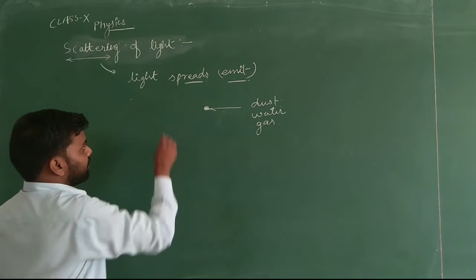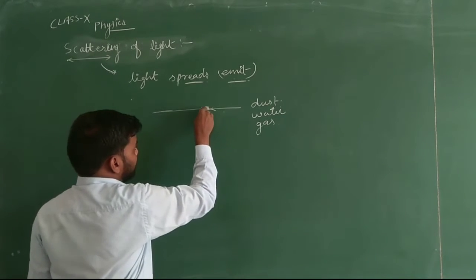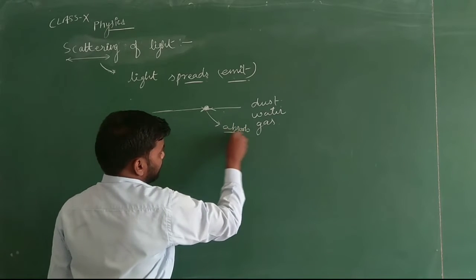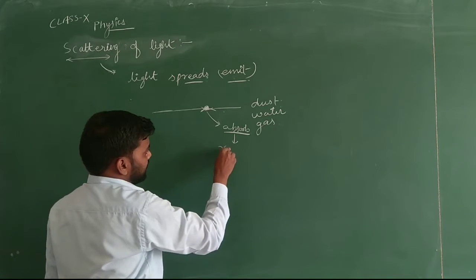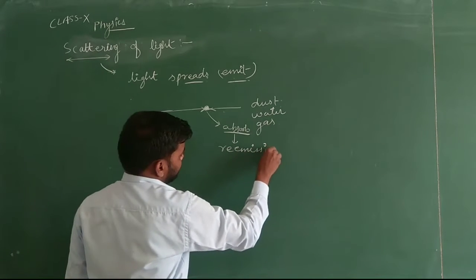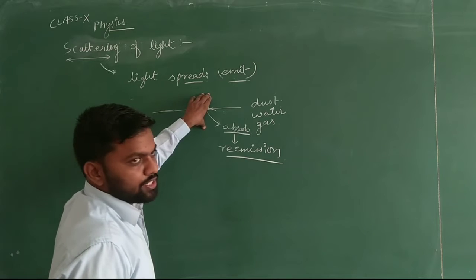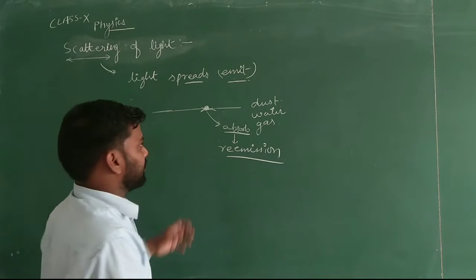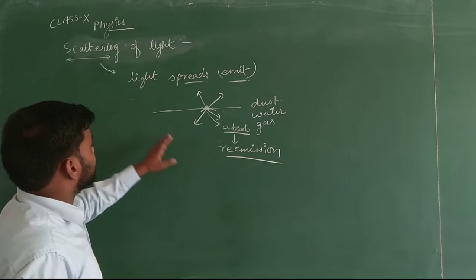So what happens whenever light strikes a particle in the atmosphere? The particle first starts absorbing it, and after absorbing it, the particle re-emits this light. It means that first the light will strike the particle, the particle will absorb the light ray inside itself, and after absorbing it will re-emit it, and the light will spread in different directions. So it is known as the scattering of light.